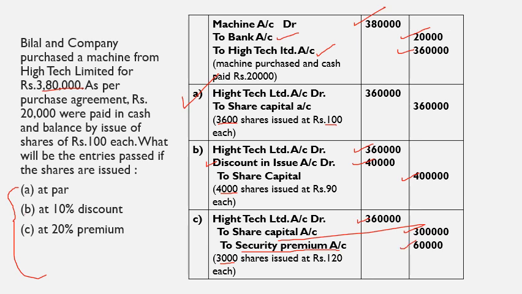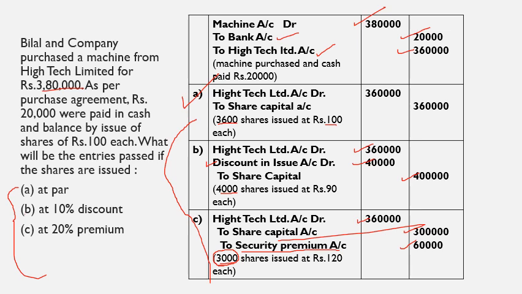In order to set off this liability of 3,60,000, we issued only 3,000 shares. That means when comparing to issue at par, we got a profit of 600 shares, that is 60,000 rupees.